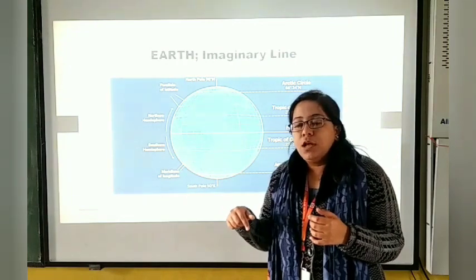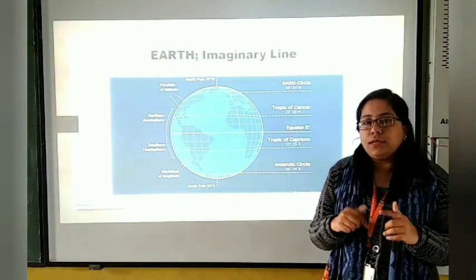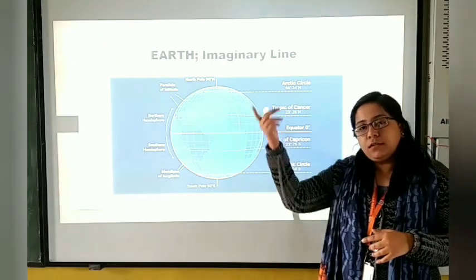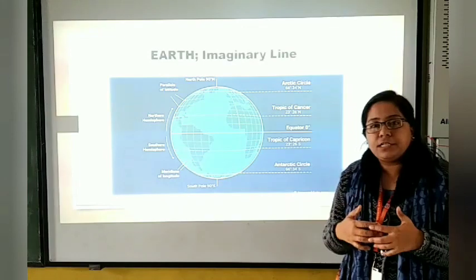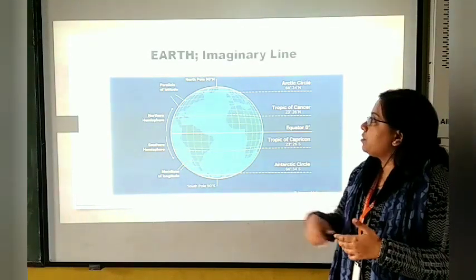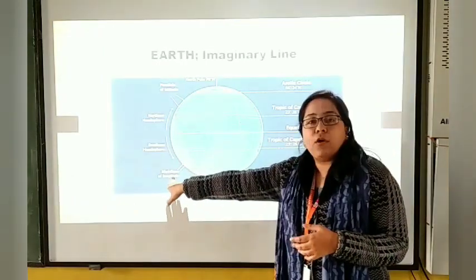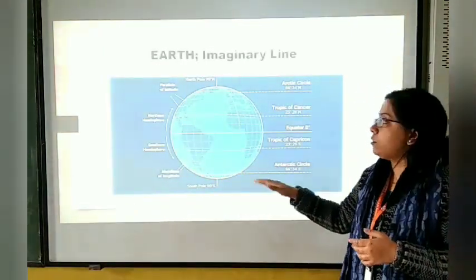the time zones. Children, if you remember, here right now it's 12 o'clock in the afternoon, but in the US, the United States of America, it is clearly seen that it will be midnight. Okay, so that's only responsible for these lines. Longitudes, the meridians of the longitude, are responsible for the time zones.